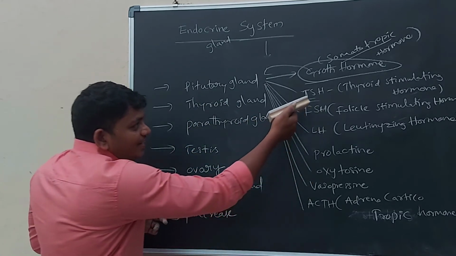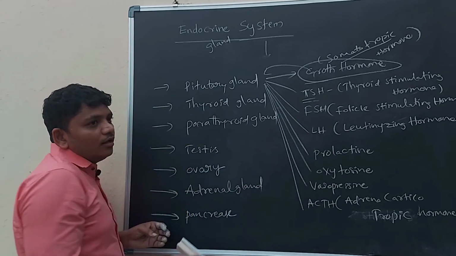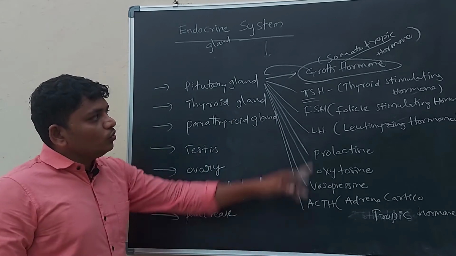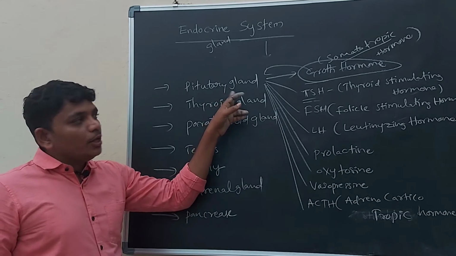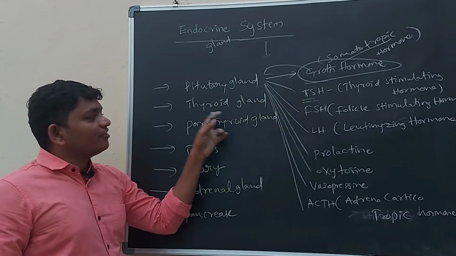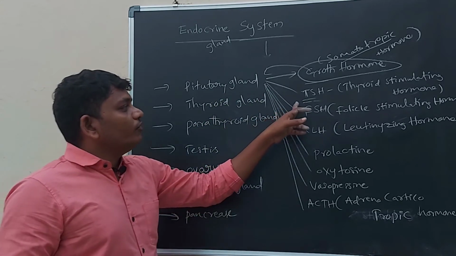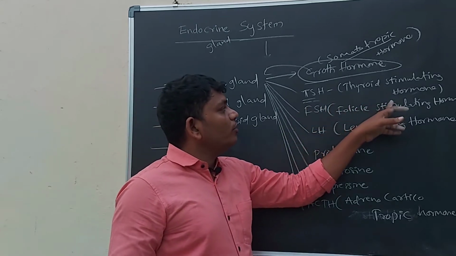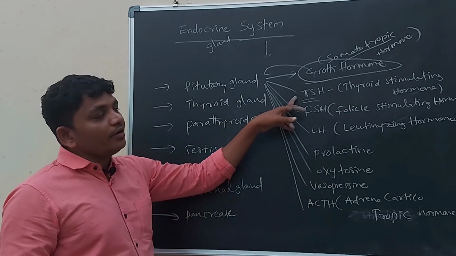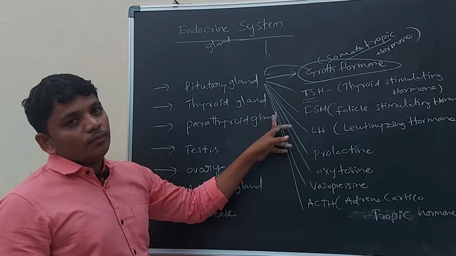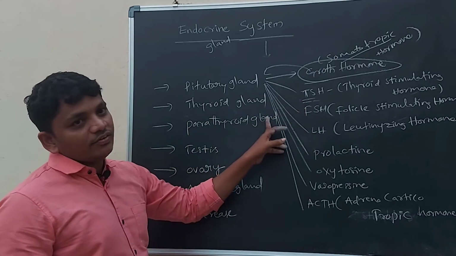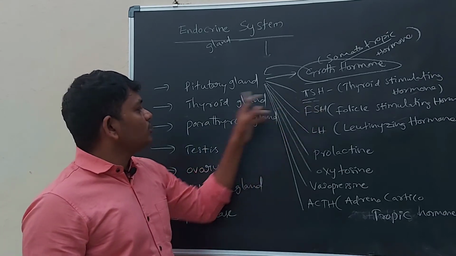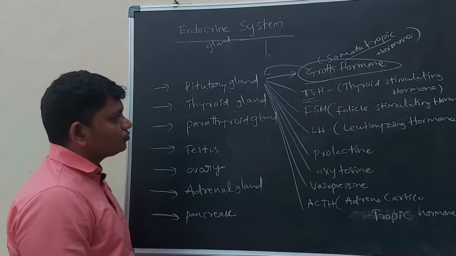So between the TSH hormone and the thyroid gland there is coordination. TSH belongs to the pituitary gland, but it acts on the thyroid gland. It promotes the thyroid gland activities.